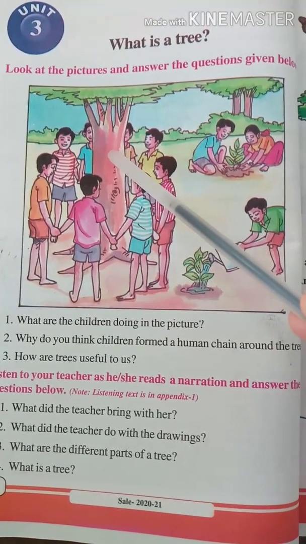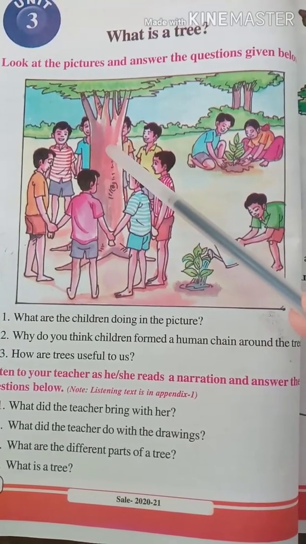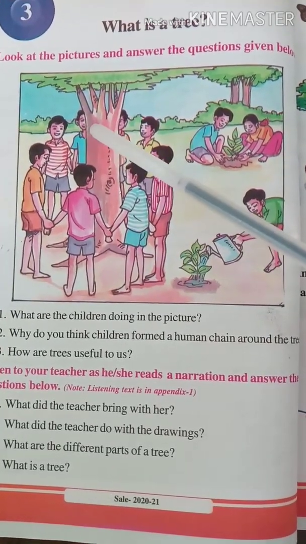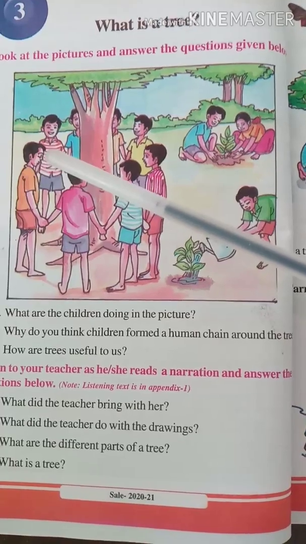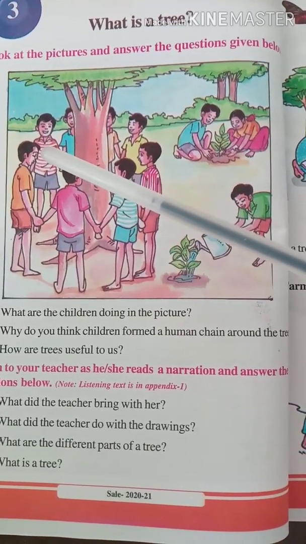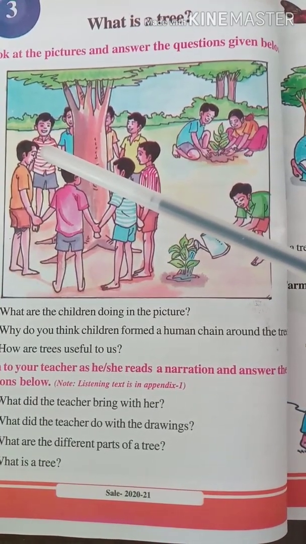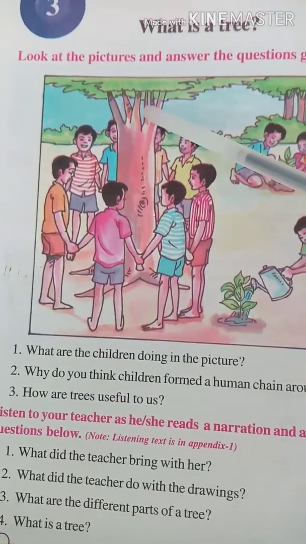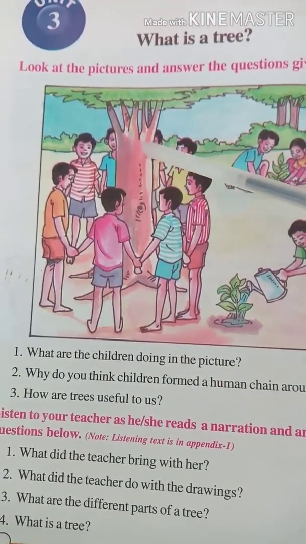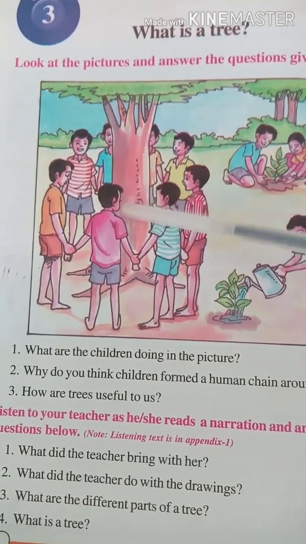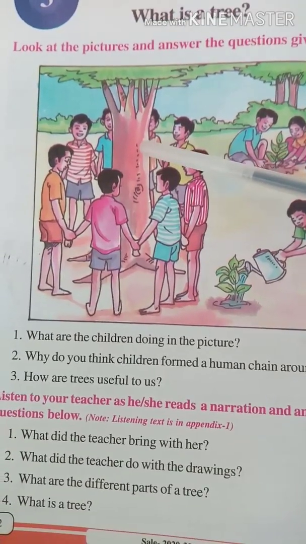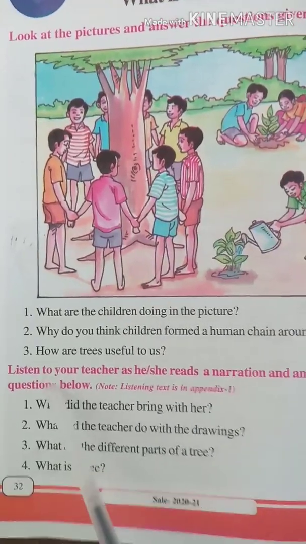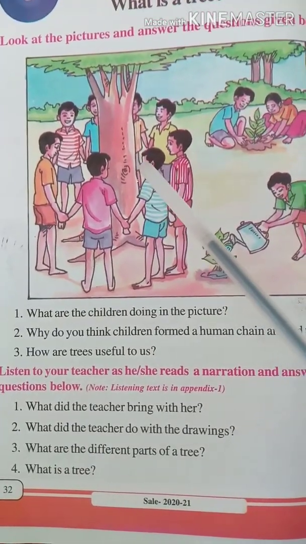It comes in food, right? And what are the other uses of a tree? Come on, think and tell me. And yes, the wood that comes from the tree is used to make furniture. And it is useful in other ways also.